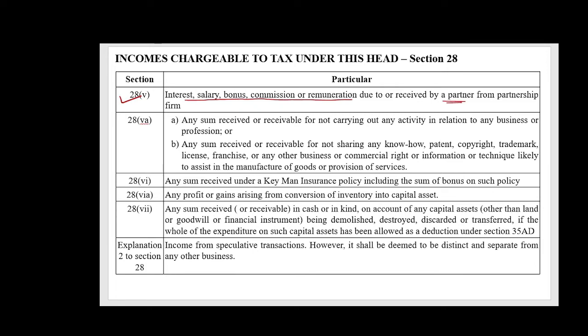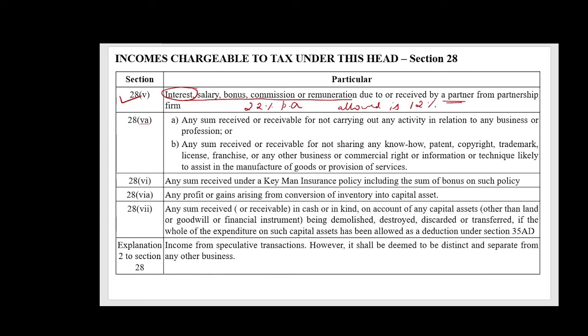Now, say suppose a firm is paying interest to a partner at, let us say, 22% per annum. But the allowable rate of interest is just 12% per annum. In this case, the excess of 10%, 22% minus 12%, will be disallowed in the hands of the firm.